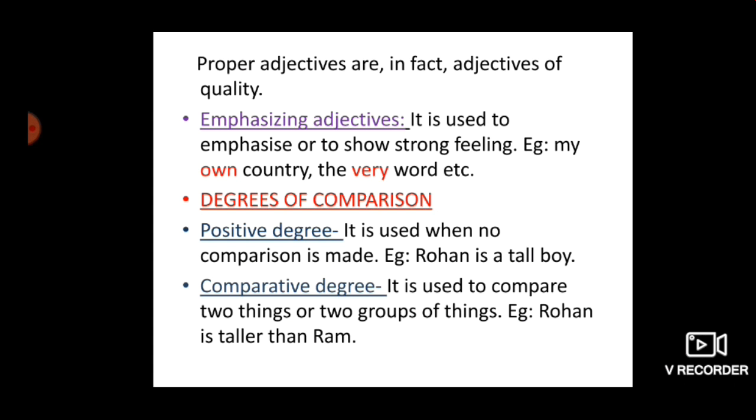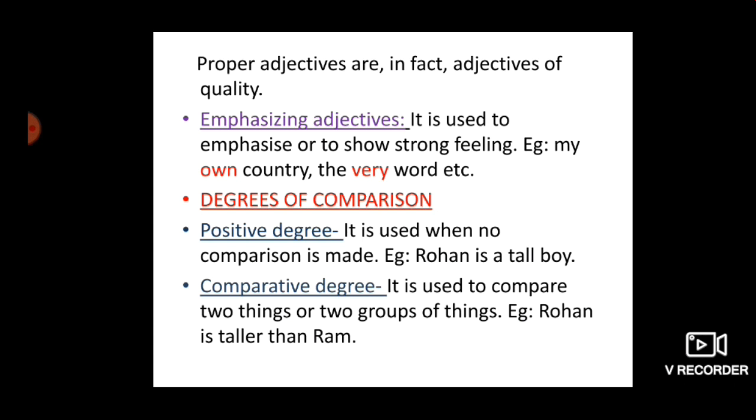Next is degree of comparison. You know it very well. There are 3 degrees of comparison, children: positive degree, comparative degree and superlative degree. Positive degree is used when no comparison is made. Basically in your affirmative sentences, normal statements, we use the positive degree. Like Rohan is a tall boy. This is a normal sentence. Rohan is a tall boy.